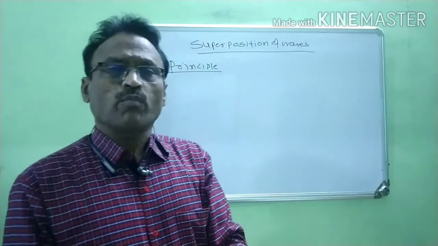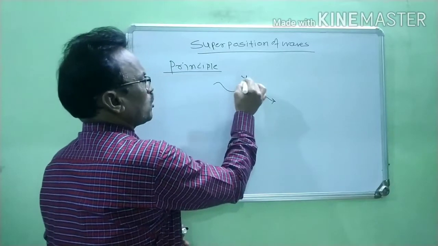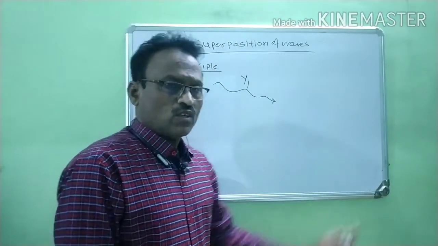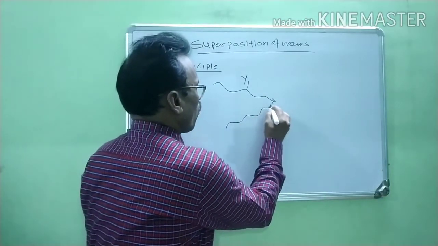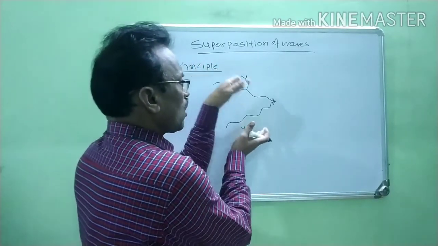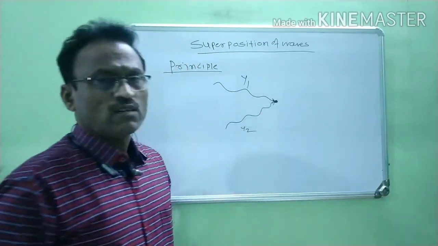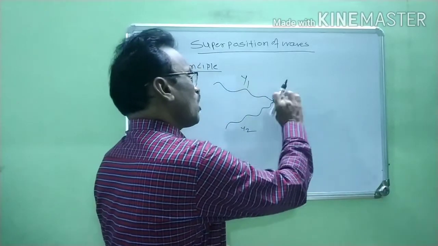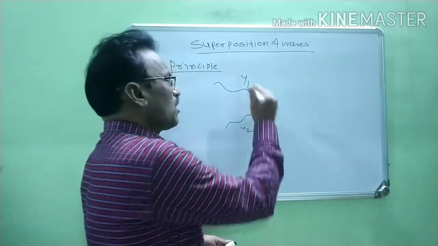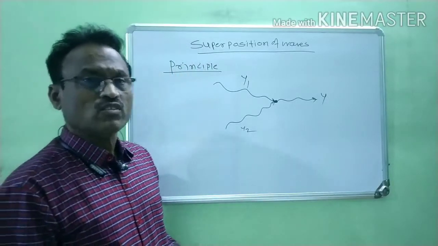Now, in simple terms, we consider suppose this is the first wave, whose displacement is y1. This wave is traveling, and at the same time another wave is also traveling, whose displacement is y2. These two waves are traveling through the same medium and arrive at the same point. When they interfere with each other at the same point, their resultant displacement is, suppose, y.